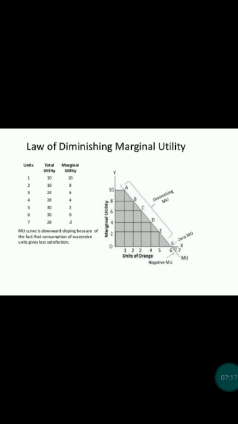Unit 1 to 5 show diminishing positive MU. At unit 6, there is 0 MU, and at unit 7 we are having negative marginal utility. So simply this graph says that if we are consuming more and more units, unit 1, 2, 3 more of the same commodity, our marginal utility goes on diminishing, meaning our satisfaction goes on diminishing.